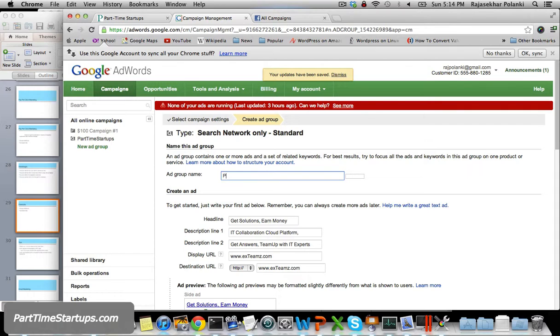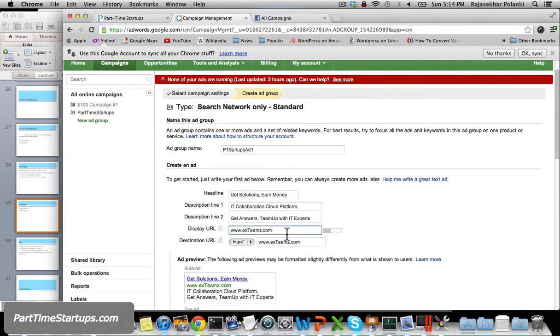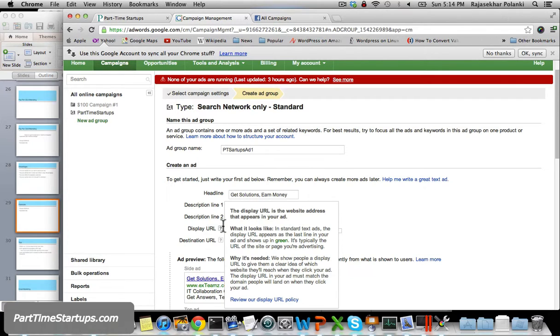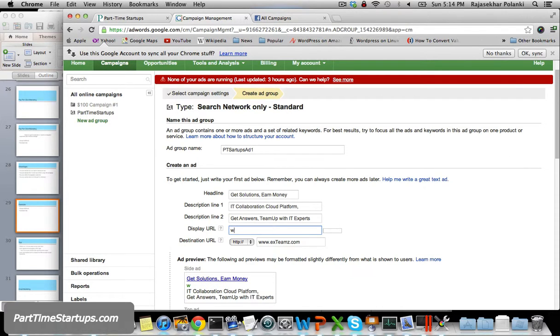Add one. So now what do I want to define? It's taking settings from my previous website, so I want to change this to my new website, and same thing, the link URL. I don't have to put www.